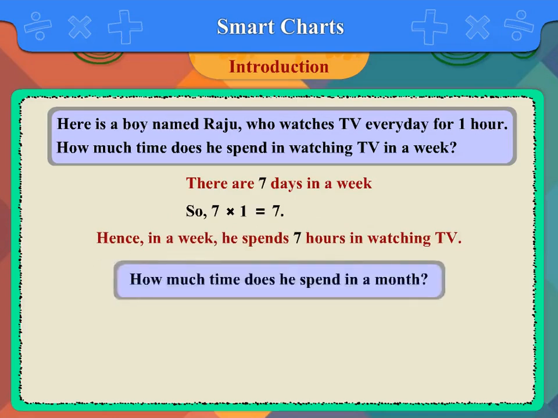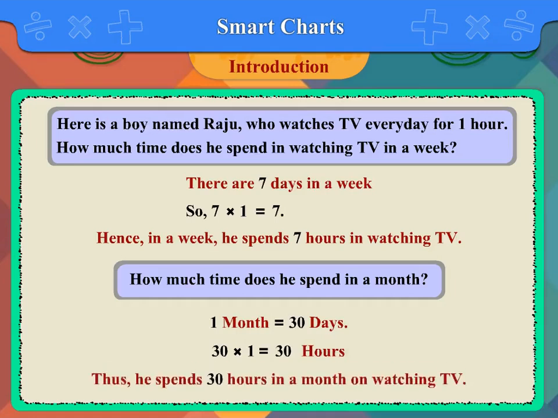How much time does he spend in a month? We know 1 month is equal to 30 days. The time spent on watching TV every day is 1 hour. So, multiplying 30 by 1, we get 30 hours. Thus, he spent 30 hours in a month on watching TV.